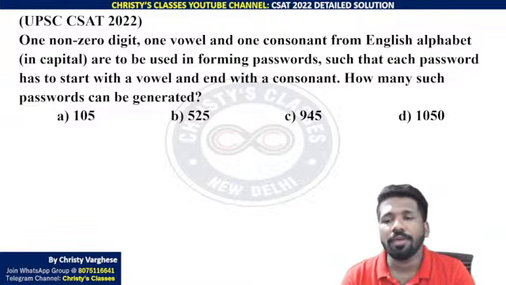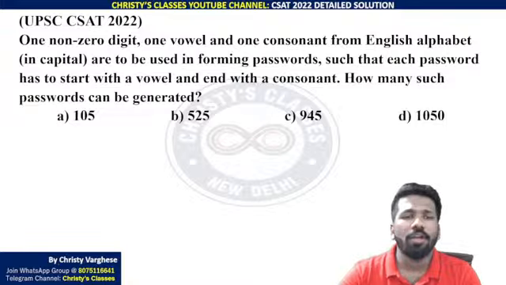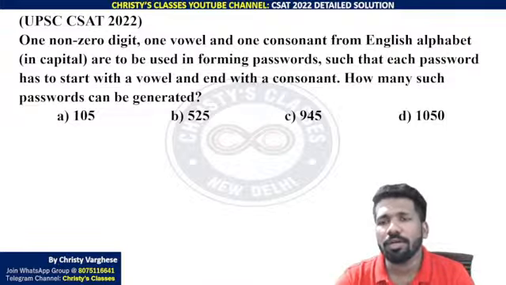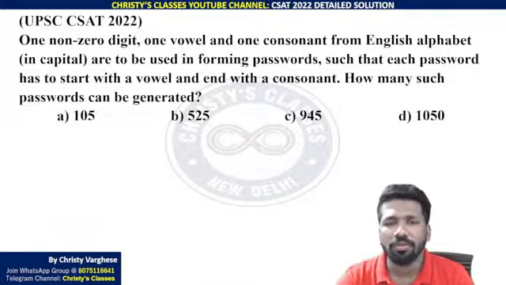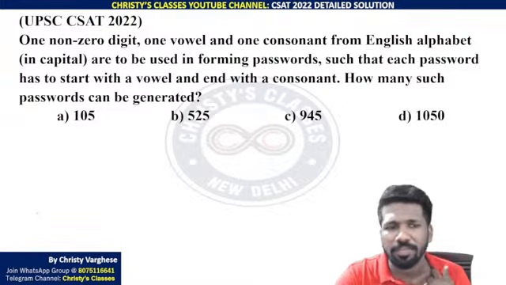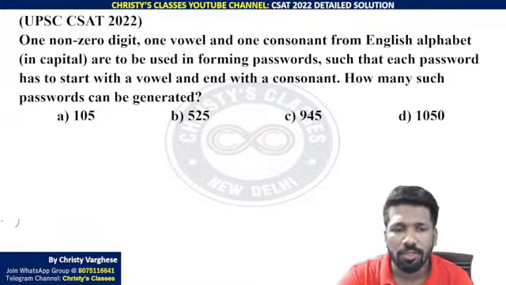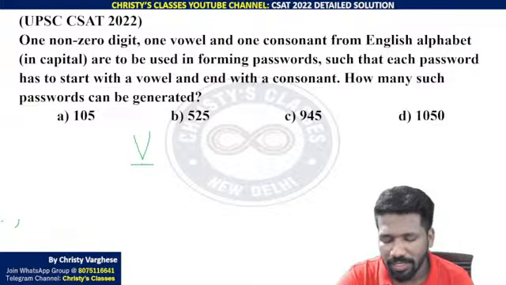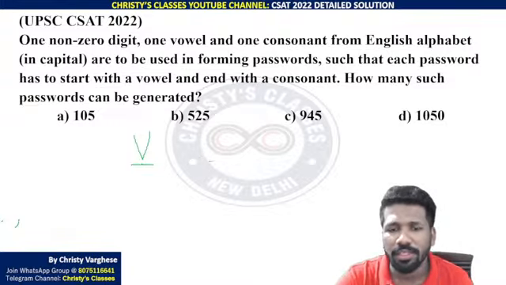Okay, due to lack of time, I will start explaining. One non-zero digit, one vowel and one consonant from the English alphabet are to be used in the following password, such that each password has to start with a vowel. So V for vowel I will fix. The first letter should be V and end with a consonant. C for consonant. So the last letter should be C.